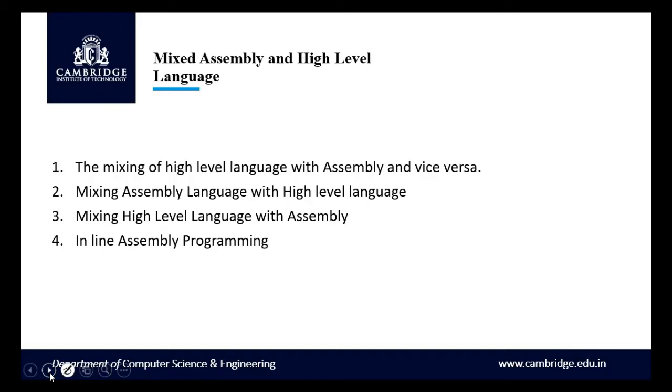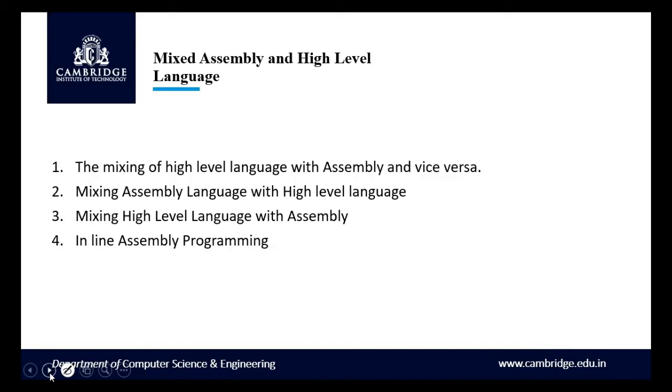Now we have seen separately how to write the code with assembly, and then we have seen separately how to write the code with high level language. Now what we can do is take the advantages of high level and the advantages of assembly, and mix them together.